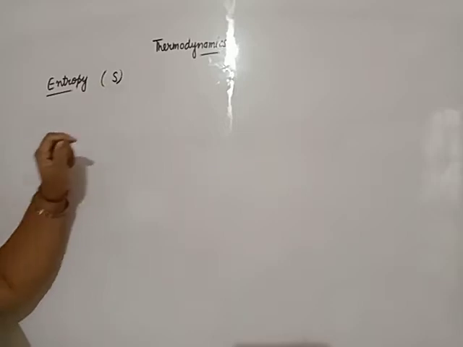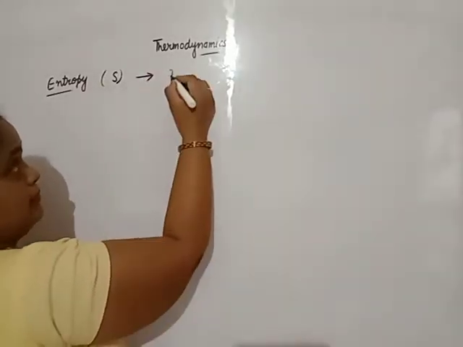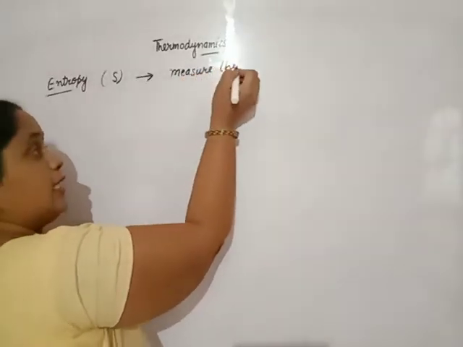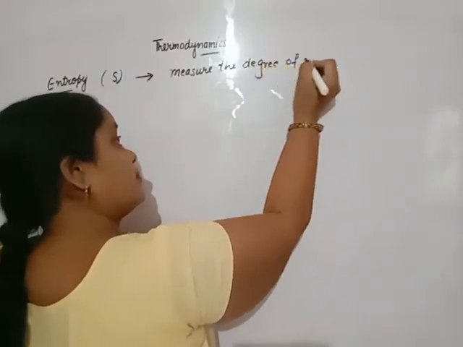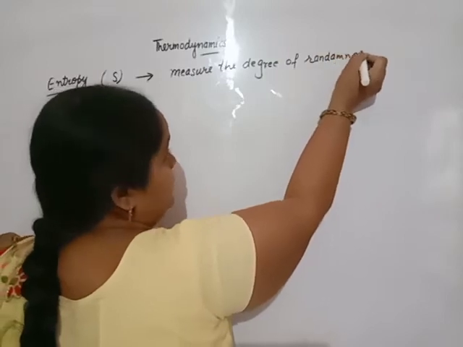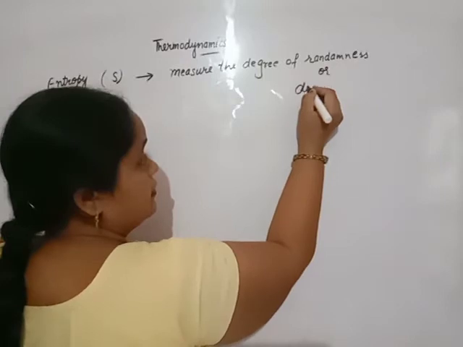Beta, entropy is the phenomenon used to measure the degree of randomness. Randomness means disorder.